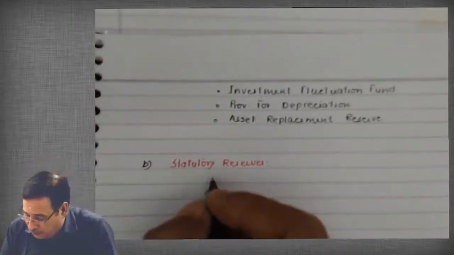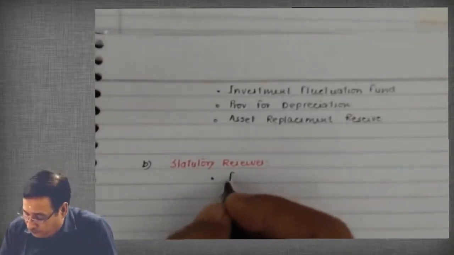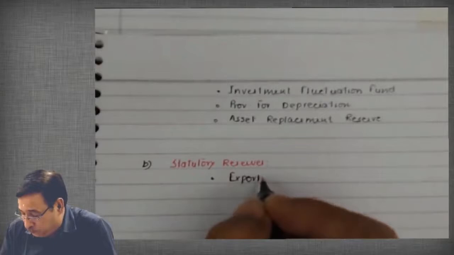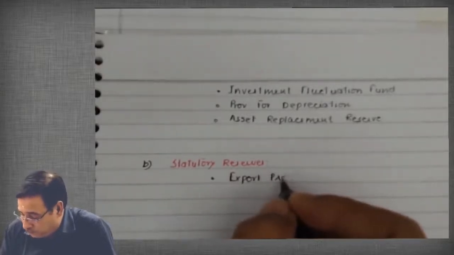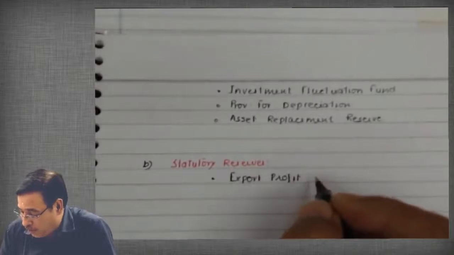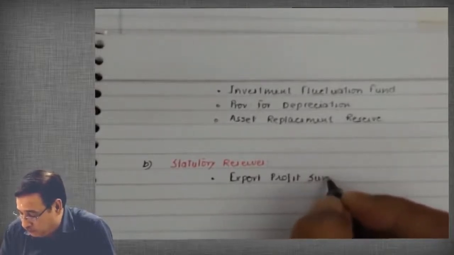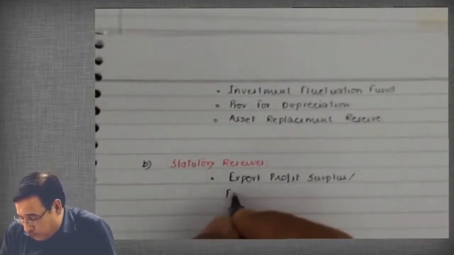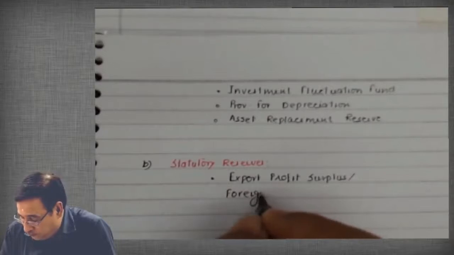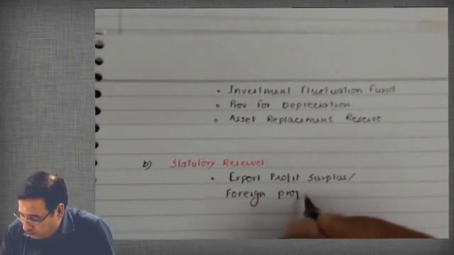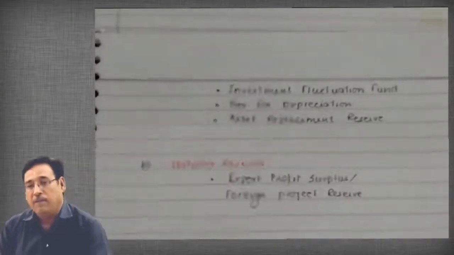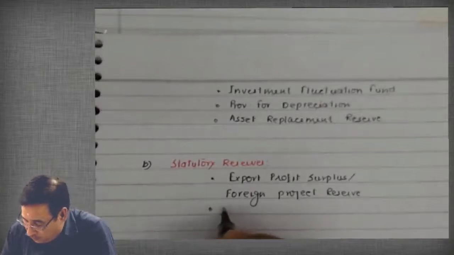Correct? Now, examples of statutory reserves are export profit, or export profit surplus sometimes. It is also known as foreign project reserve account. Then investment allowance reserve.